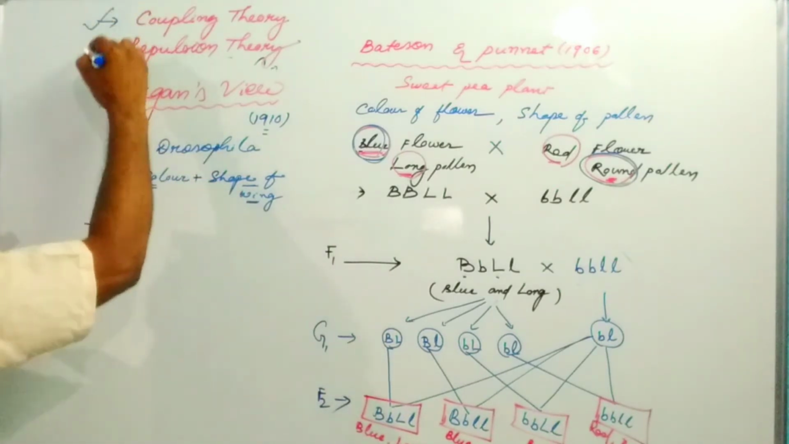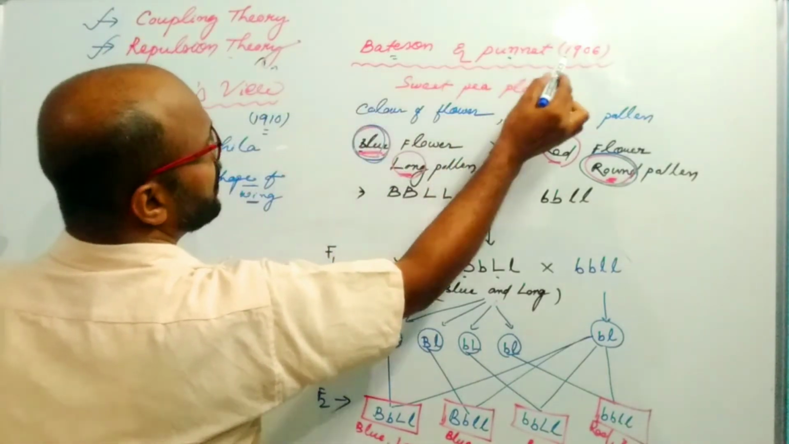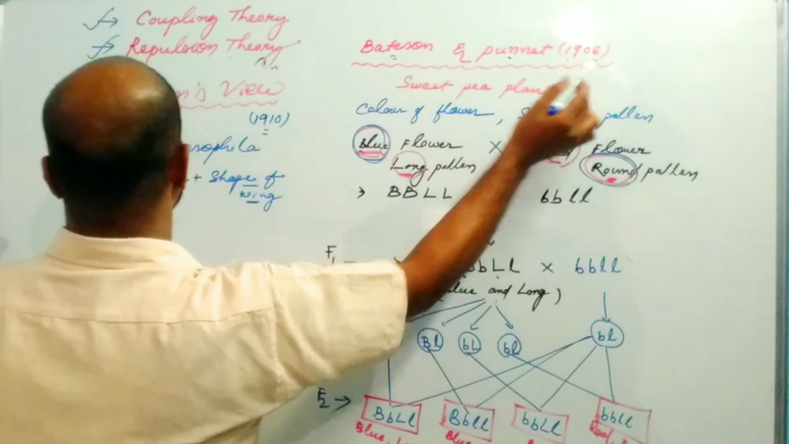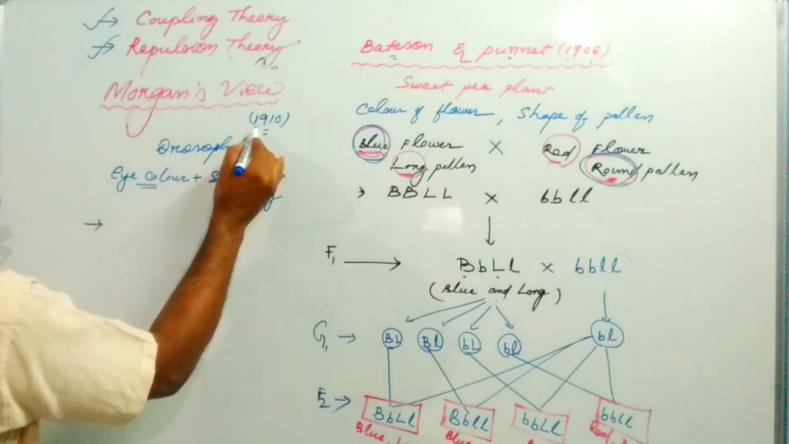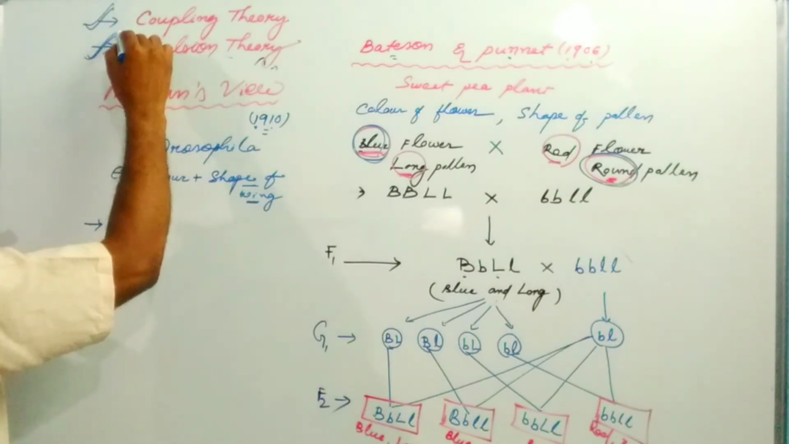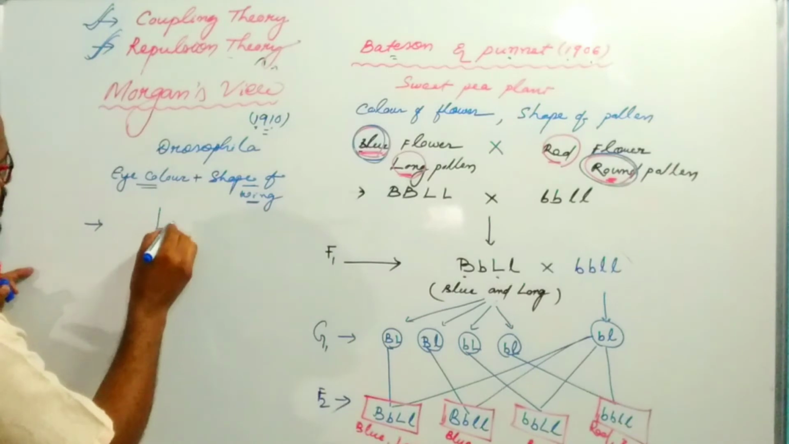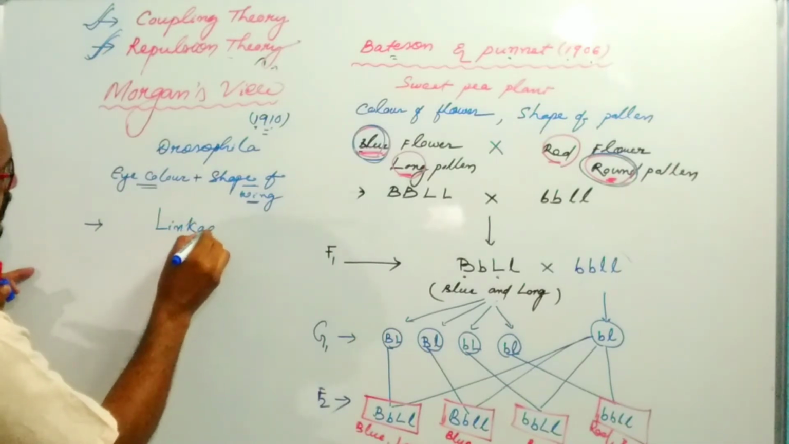the coupling theory and the repulsion theory, which were proposed by Bateson and Punnett in the year 1906, Morgan in the year 1910 proposed that the coupling theory and the repulsion theory are two aspects of one event which is known as linkage.